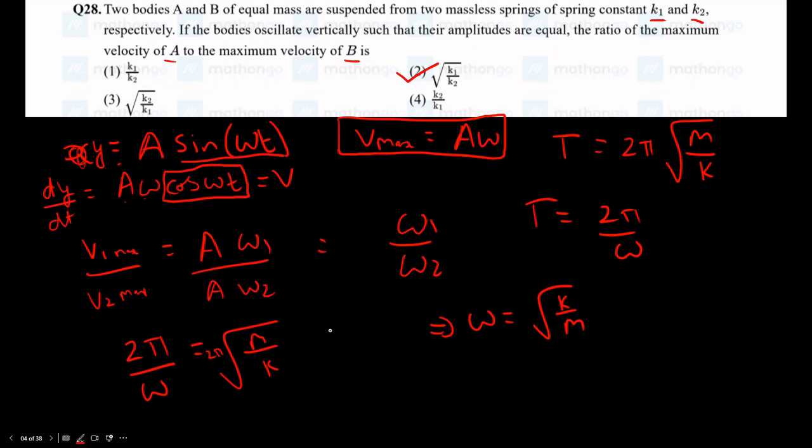Again, a very common error over here is that people write the formula of the time period and directly do the ratios with that, and we end up with the reciprocal answer. So be very careful in such types of questions.